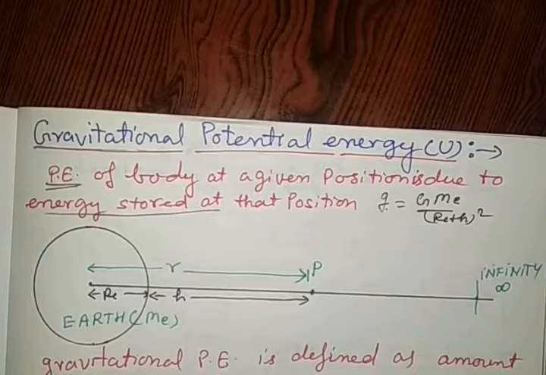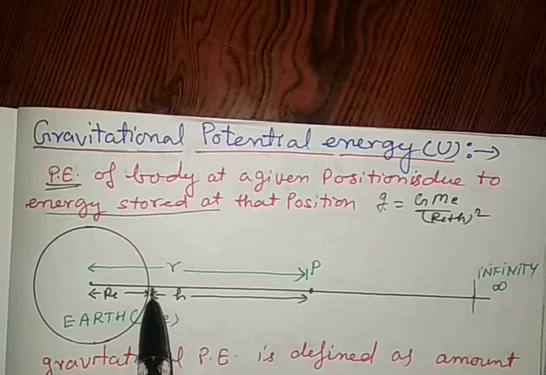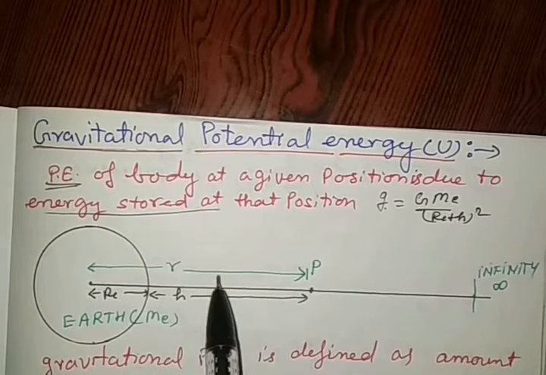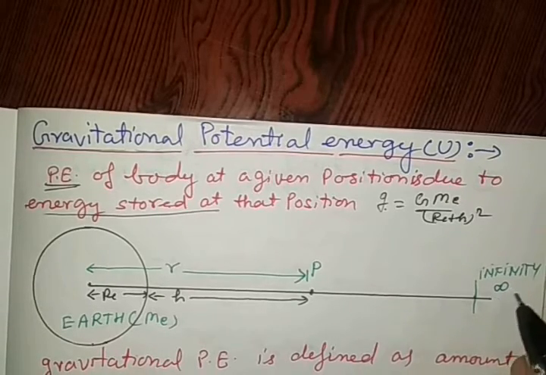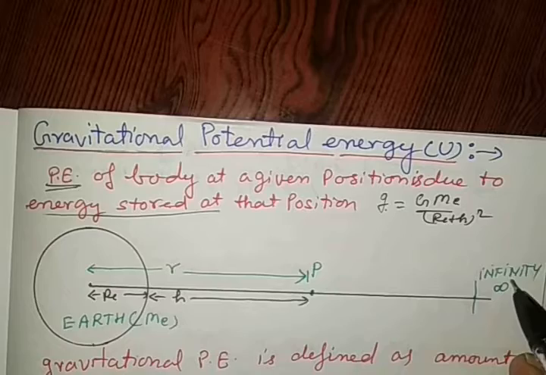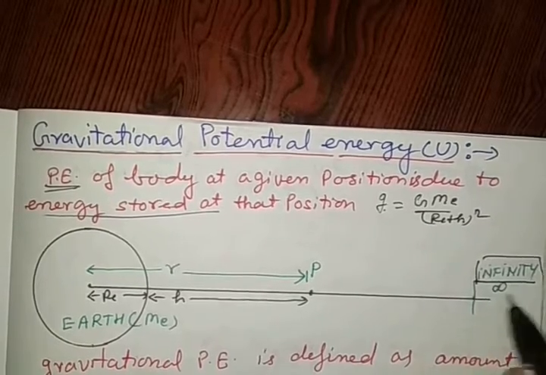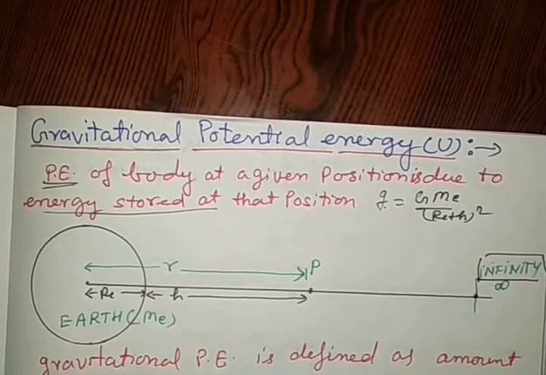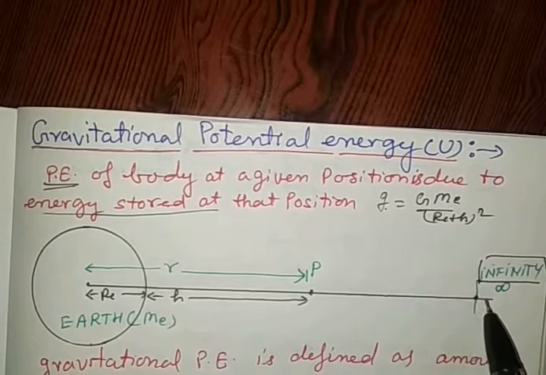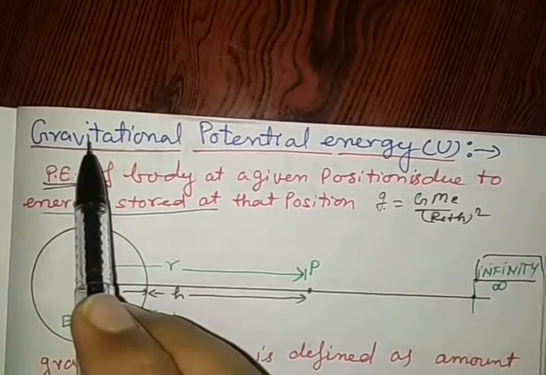In the diagram, when one moves away from the Earth, the gravitational field goes on decreasing, and a stage is reached where it has a very small value and can be neglected. That point, that space, is called infinity. So suppose this point is at infinity. There is a role of infinity and the Earth's gravitational field in understanding the gravitational